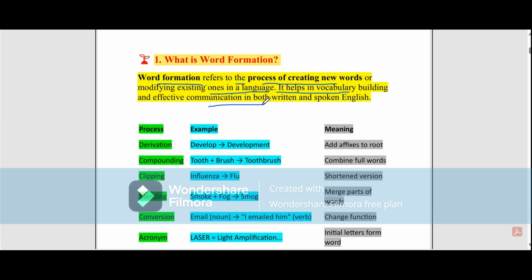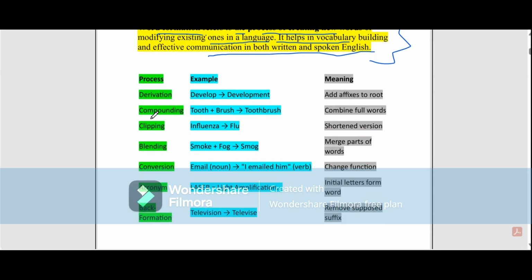Let us see how word formation works. The following processes help in word formation. First one is derivation. Here, we add a suffix or prefix to a word, and that changes its meaning. For example, the word develop: we add an affix to the root, and it becomes development.